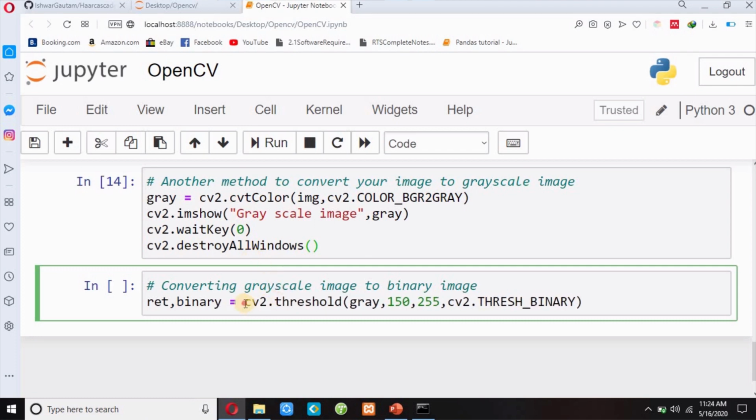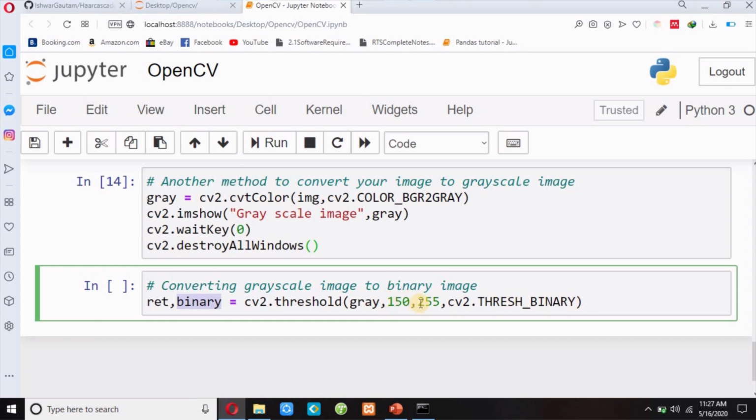This will return a tuple. I hope you know about tuple. So this is the return value, and this is the binary image. We have nothing to do with this ret, but we will use this binary image. This 150 means if our pixel value is less than or equal to 150, it will display black, else it will display white.